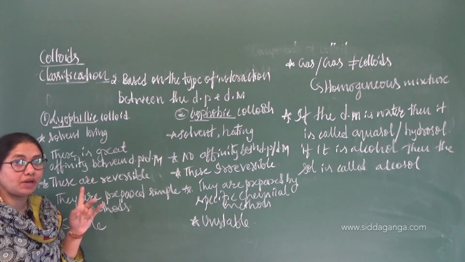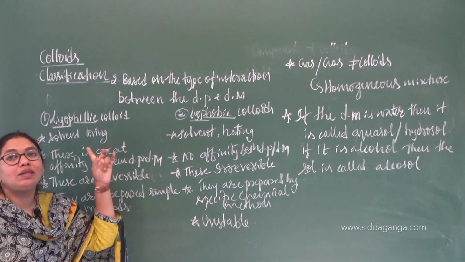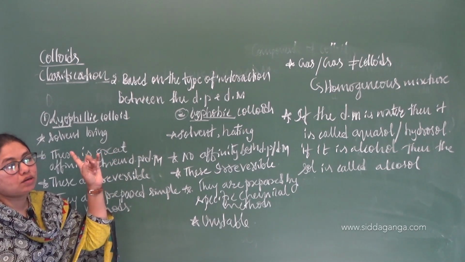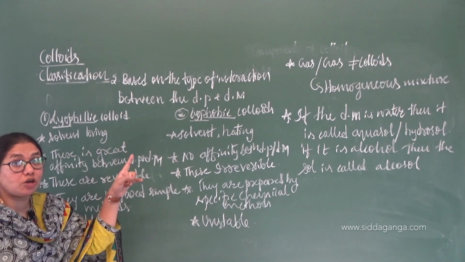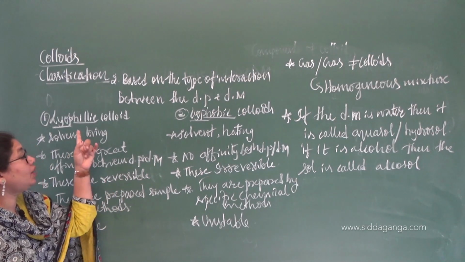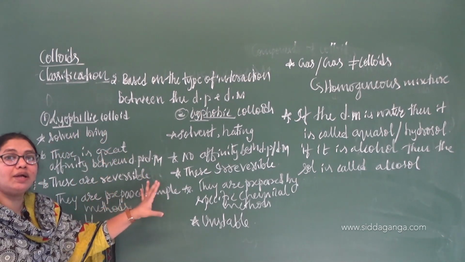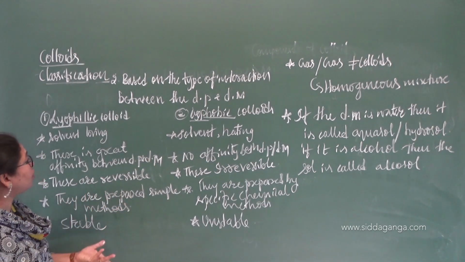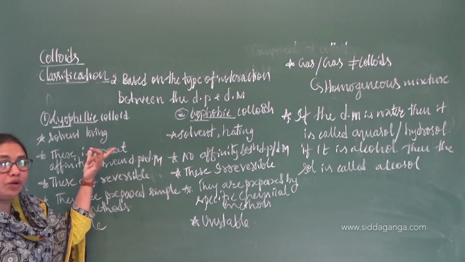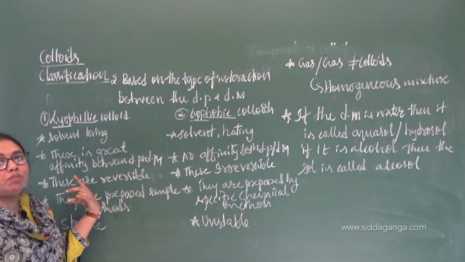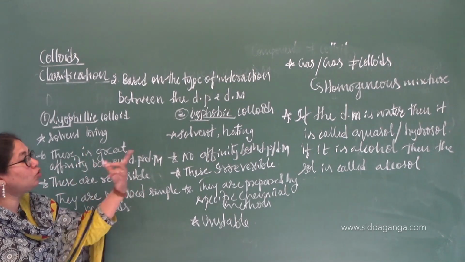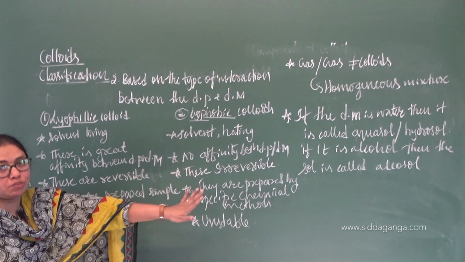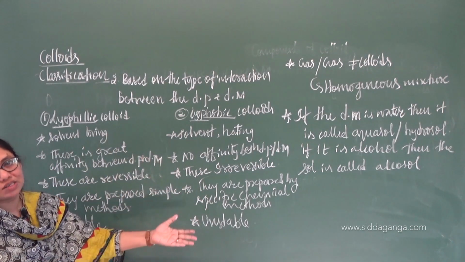We come across two differences now. One is the first one, physisorption and chemisorption. One more between lyophilic and lyophobic. So many times it has been asked in the board exams for 3 marks. Any 3 more points. See, from the definition you are going to get 1 point. Great affinity between the dispersion phase and dispersion medium. No affinity between dispersion phase and dispersion medium. Reversible, irreversible.